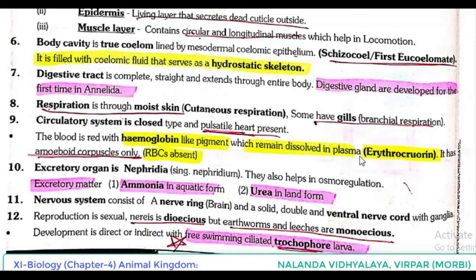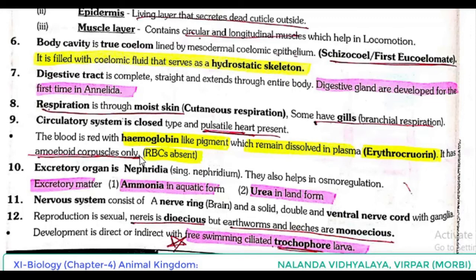So it is known as erythrocruorin. Hemoglobin-like pigment, we are not saying hemoglobin. Hemoglobin-like pigment which remains dissolved in plasma is known as erythrocruorin. It has amoeboid corpuscles only, means amoeboid cells.